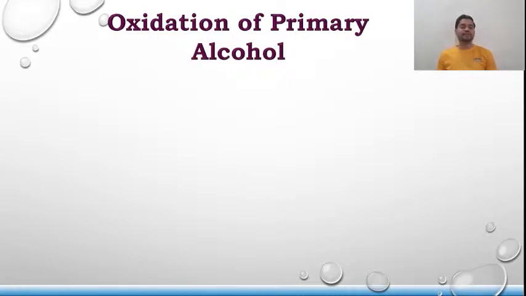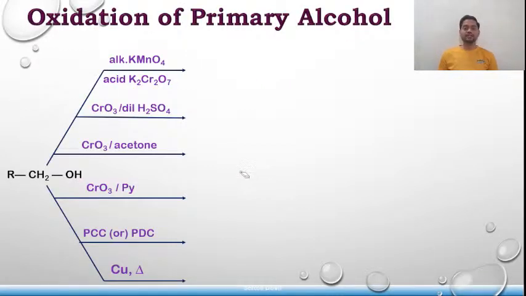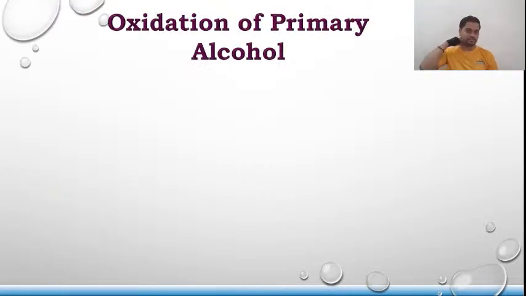Now we'll be discussing the oxidation of primary alcohol.